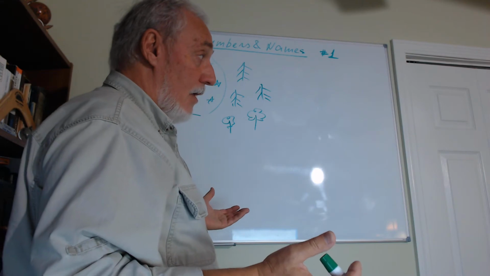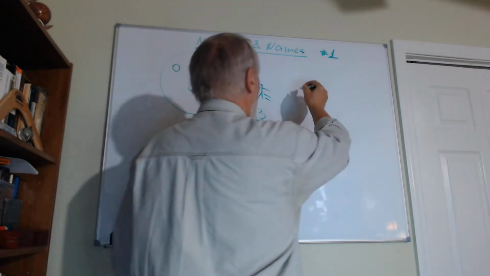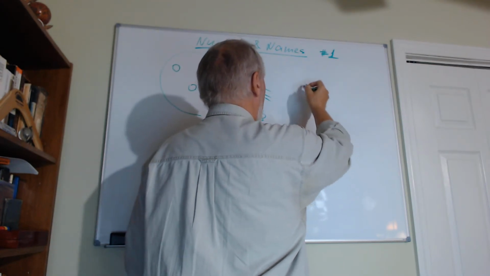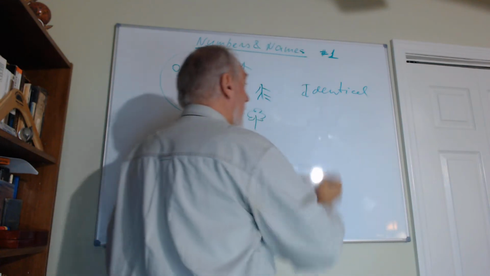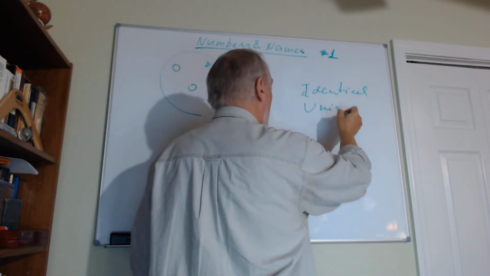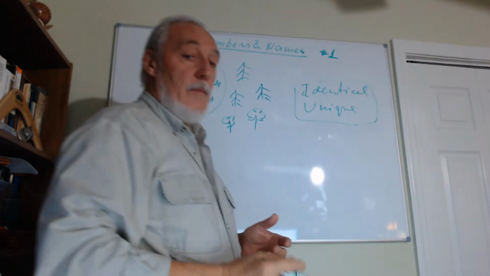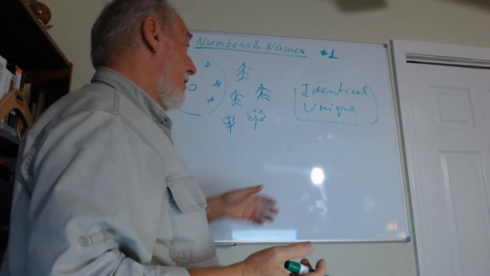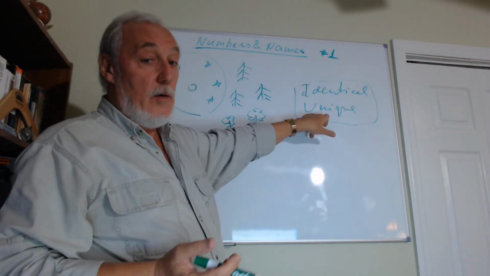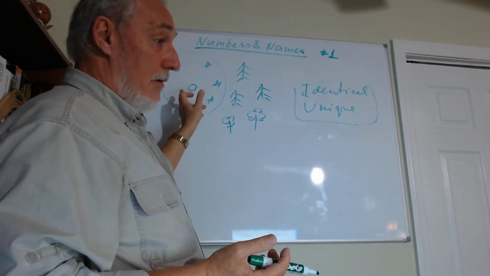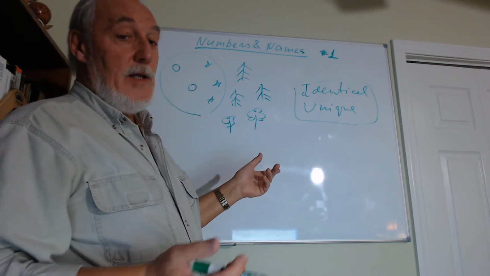So it means that when we're counting, we say that things in the world can be identical and unique at the same time. Or you may say that we can count them exactly because they are unique. All of them are unique, and that's why we can count them. Each of them is unique, like everybody else.